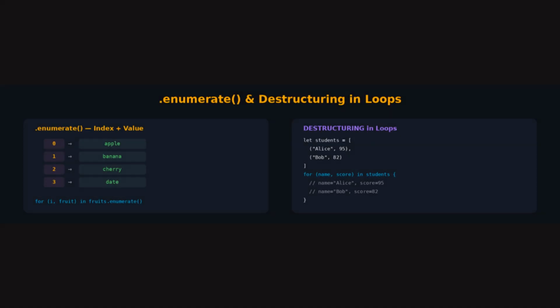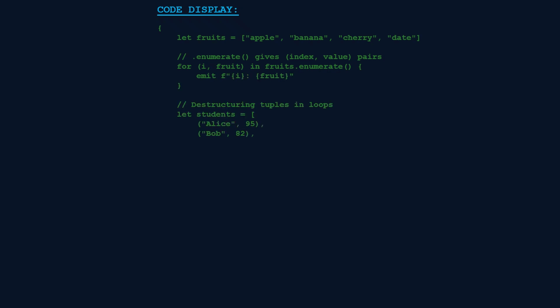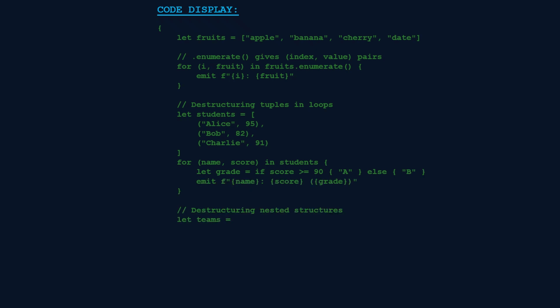Need the index and the value? Use dot enumerate. It wraps each element in an index value tuple that you destructure right in the loop header. No manual counter variable, no off by one errors. And destructuring goes deeper. When your list contains tuples, you can unpack them directly: for name, score in students. Even nested structures work. Here we destructure a tuple containing a string and a list.